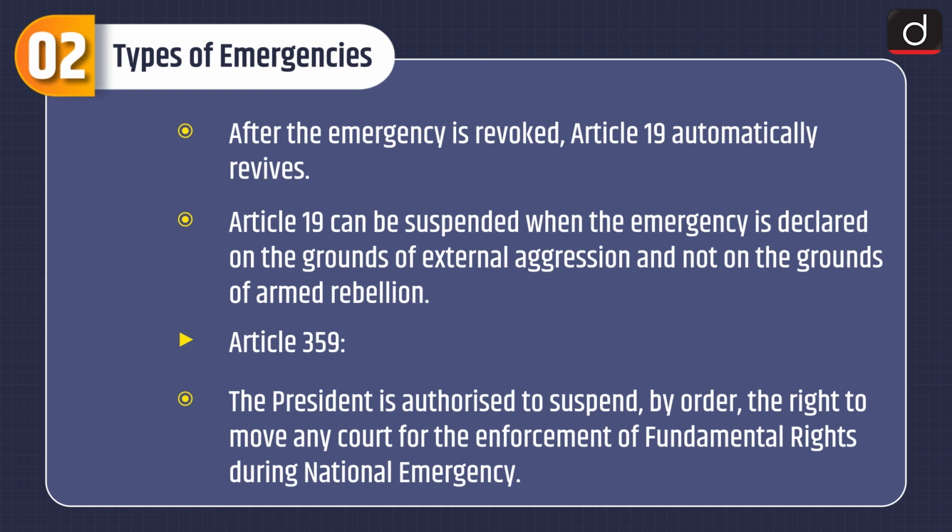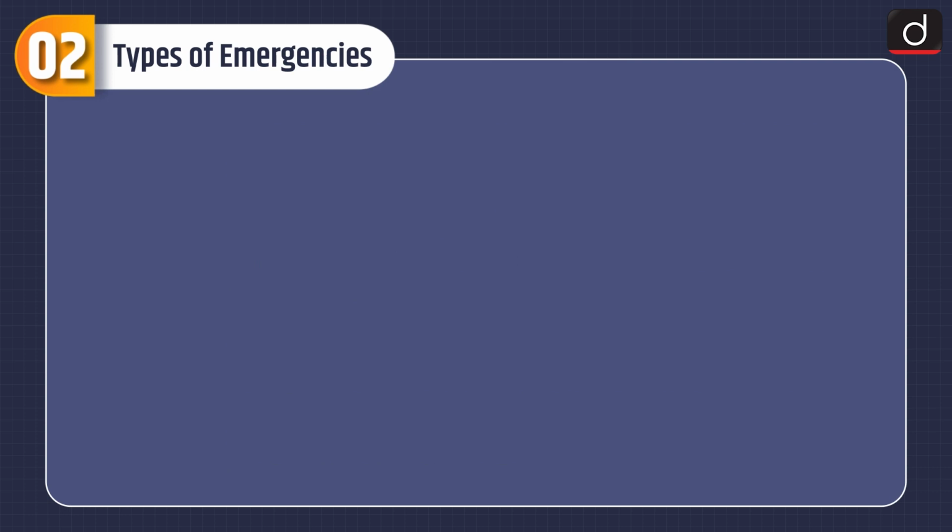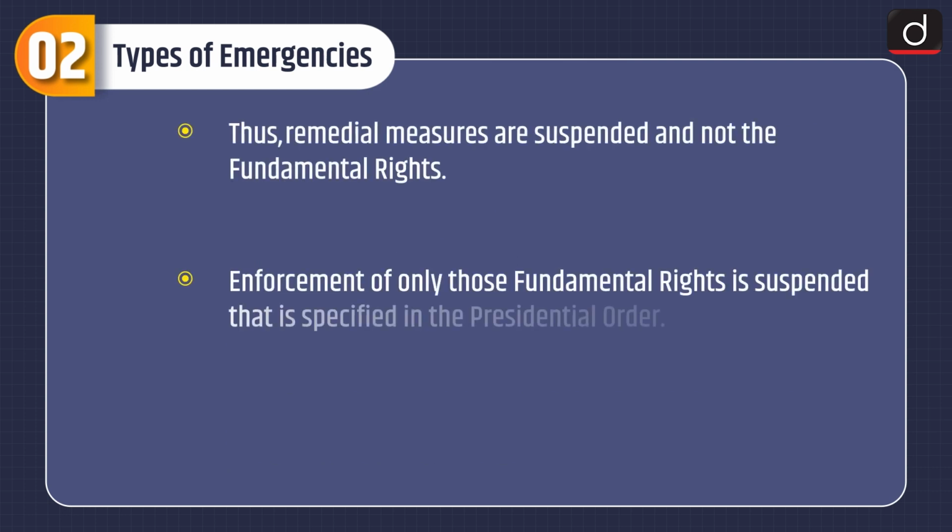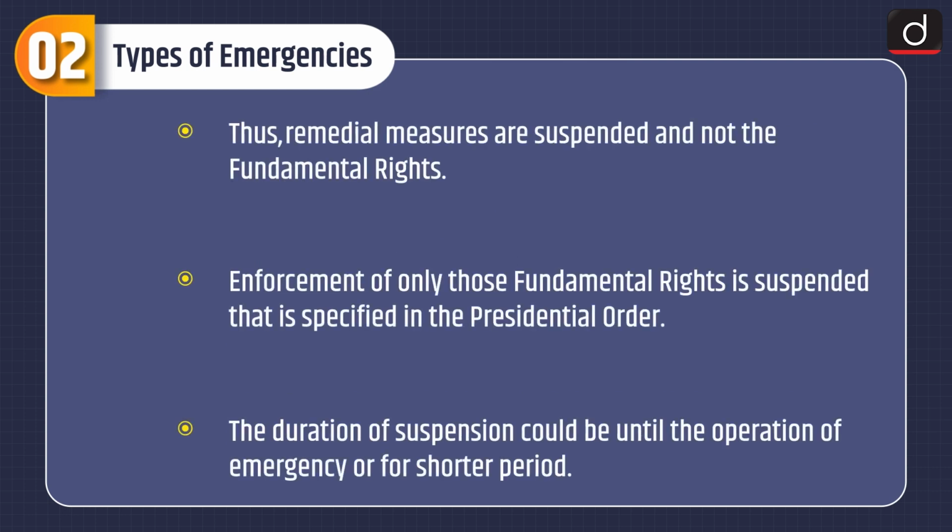Article 19 can be suspended when the emergency is declared on the grounds of external aggression and not on the grounds of armed rebellion. Article 359. The President is authorized to suspend by order the right to move any court for the enforcement of fundamental rights during national emergency. Thus, remedial measures are suspended and not the fundamental rights.